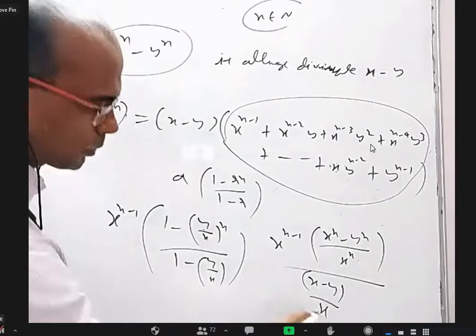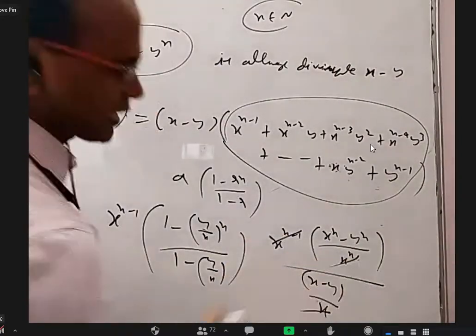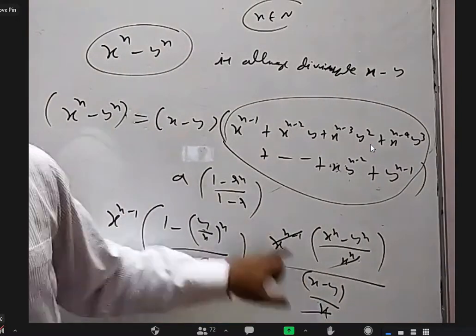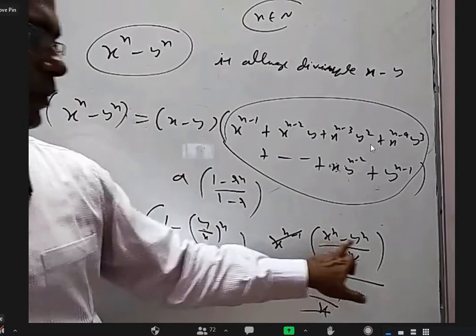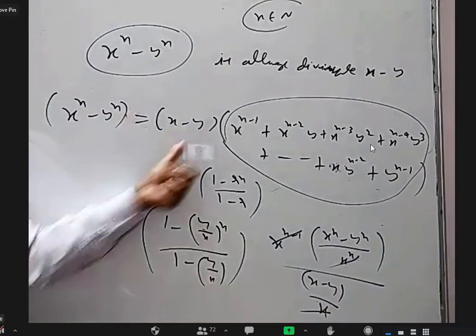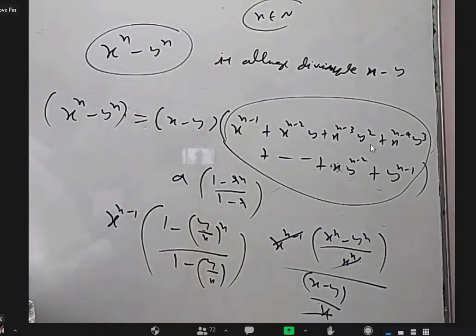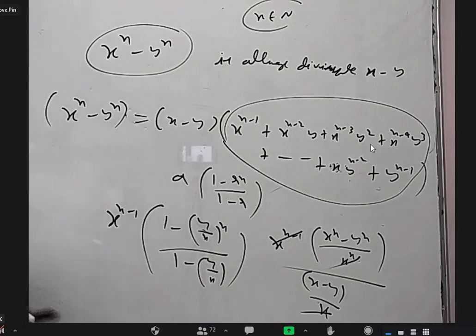This x will go up. This x will multiply to this, and that will get cancelled with this, because x into x power n minus 1 will become x power n, this cancels. What are you left with? x power n minus y power n by x minus y. This by this. Am I right? Yes, sir.